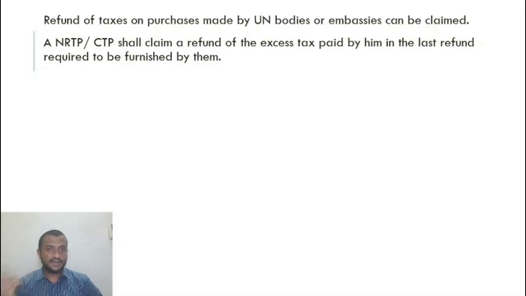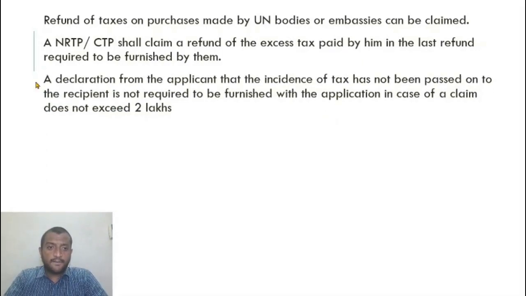Generally, if GSTR-3 was there, the return GSTR-3 filed would have been the refund application. But now an NRTP or CTP needs to file a refund application separately, giving the details of the tax that he paid in excess in a statement.